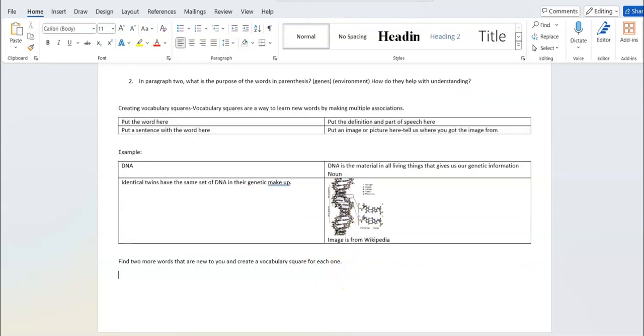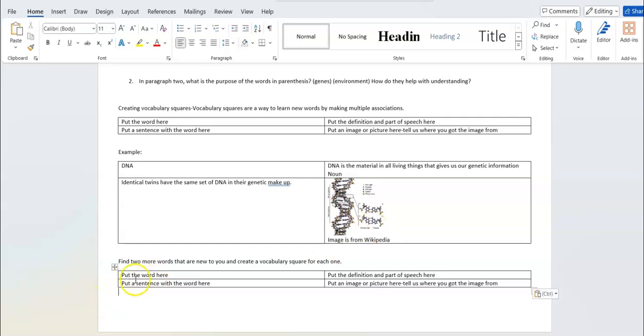Underneath, therefore, you would go ahead and click Control-V and notice that it gives you a vocabulary square where you can write whatever word that you've chosen that is in the article, the definition that you find, a sentence, and an image, okay? An image, you'll go ahead right into Google, copy an image, and paste it here. Do your best with this. I know it's a lot of work.